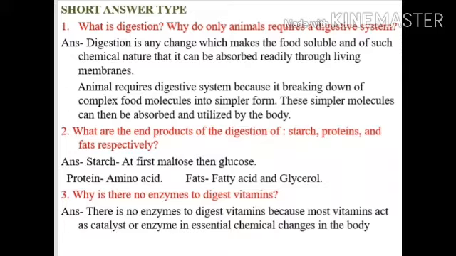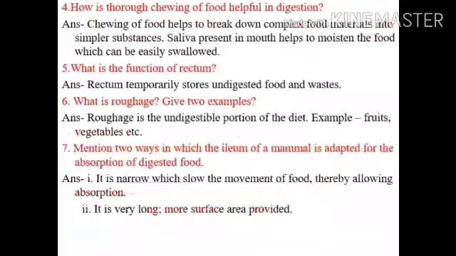Question number 2. What are the end products of the digestion of starch, proteins and fats respectively? The answer is the end product of starch is first maltose, then glucose. In protein, it's amino acid, and for fat, fatty acid and glycerol. Question number 3. Why is there no enzymes to digest vitamins? Answer is there is no enzymes to digest vitamins because most vitamins act as catalyst or enzyme in essential chemical changes in the body.